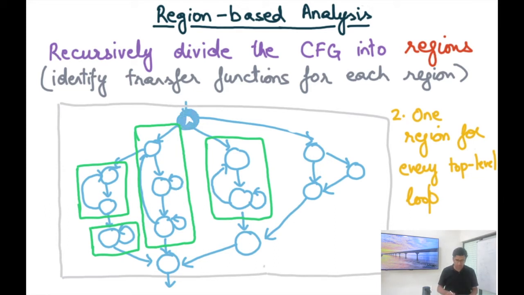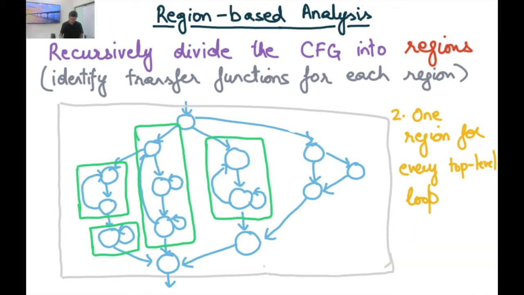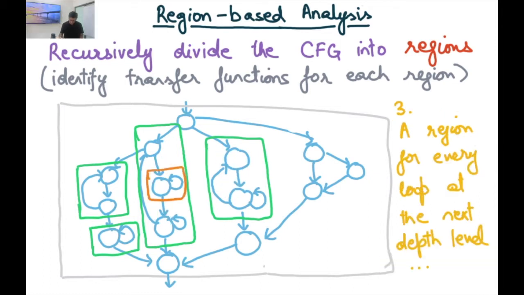And so if I want to do a DFA on the procedure level region, I will summarize this entire top level loop as a single statement. Maybe do symbolic analysis on this top level region, and reason about the whole transfer function of this entire loop. All right. Then within each loop, within all these top level loops, there could be next level loops, right? So a region for every loop at the next depth levels. For example, this square drawn in orange is basically the next level loop that is nested within this top level loop. All right. So this is the third level of hierarchy.